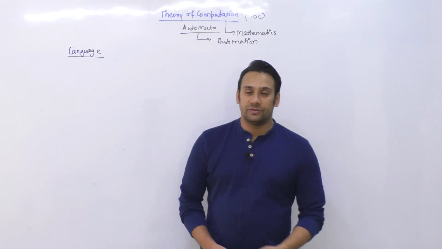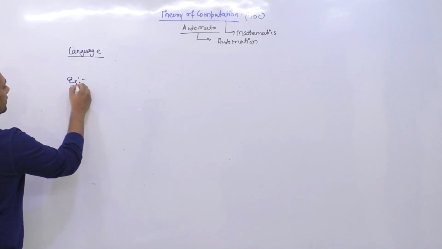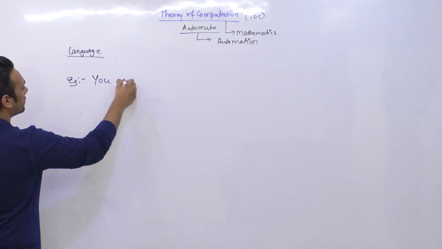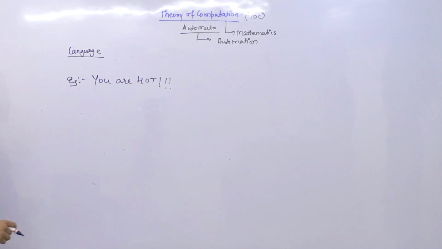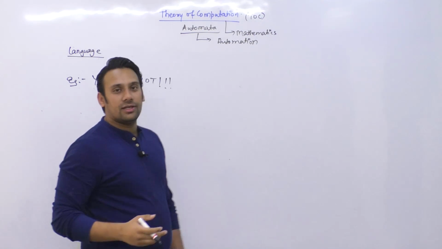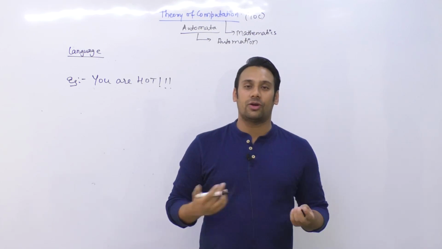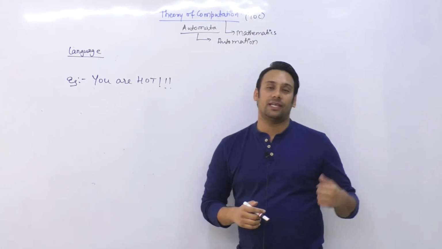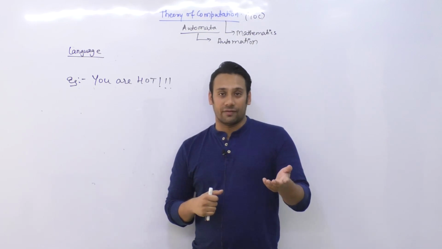For example, जैसे कि अगर मैं बोलता हूँ, if I say you are hot, what do you mean by this? You are hot, right? इसका मतलब क्या है? इसका मतलब है if you speak to someone, right? So if I'm speaking to you, you are hot. It means कि आपका temperature काफी high है, your temperature is high, right? Maybe you are having fever.